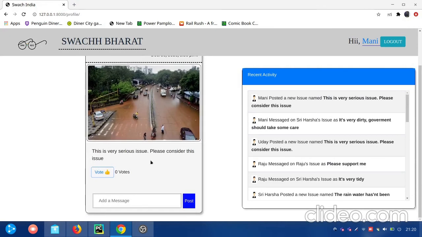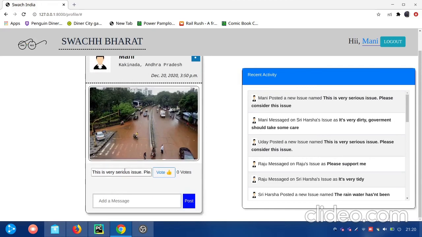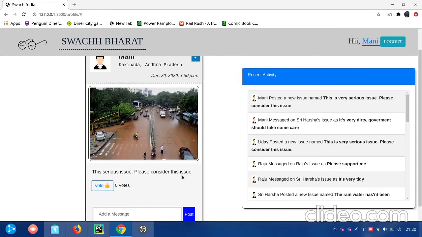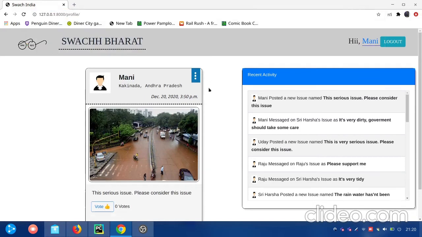He can also edit the post. If he clicks edit, it's like this. This is a very serious issue. If we delete this and put our cursor back, it's uploaded to the database. This is also done on a single page using Ajax calls.